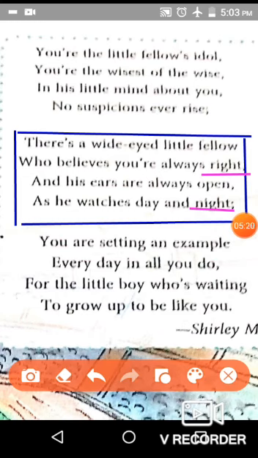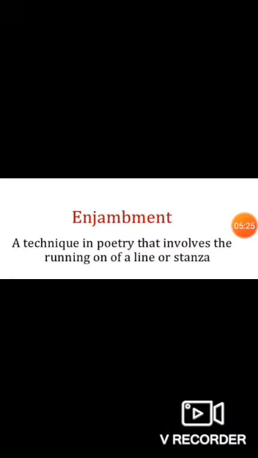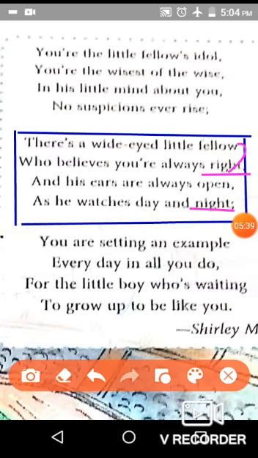Another device used here in this stanza number 4 is enjambment. As we have studied enjambment in our second stanza also, enjambment means continuation of the same sentence in two lines. Here at the end of the first line there are no punctuation marks. So the same sentence is continuing to the second line also. So this is the enjambment.